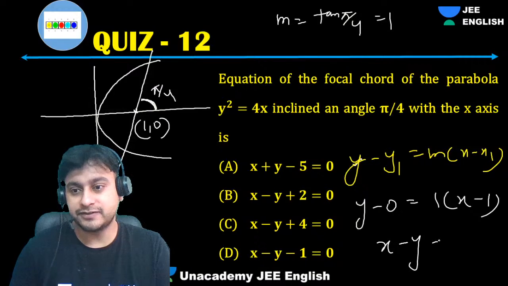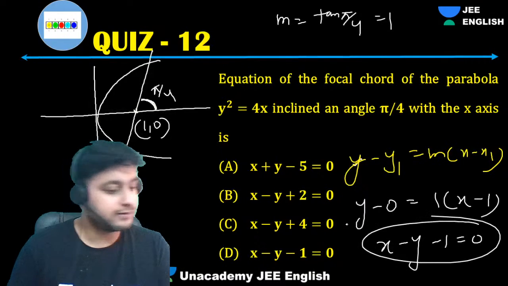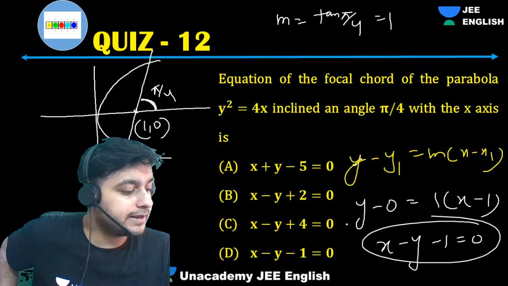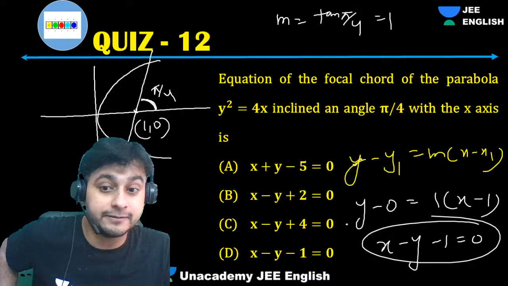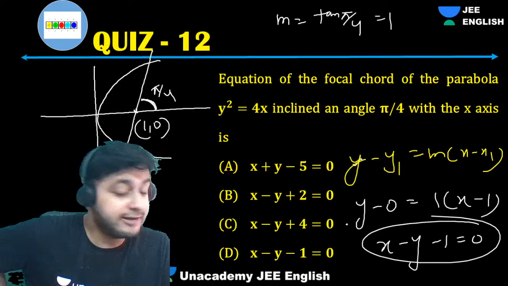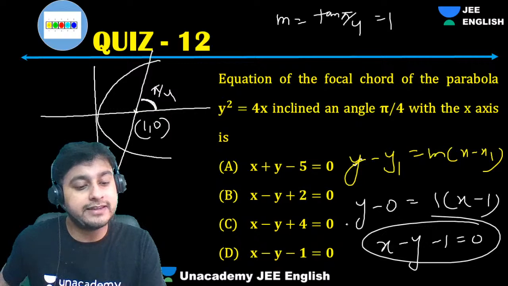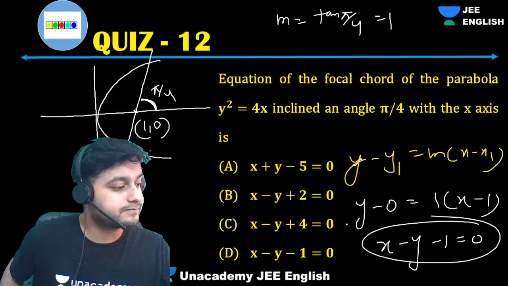We are getting x minus y minus 1 equals 0, na? I think it's wrong from your side. Check it once. It will be D. Come on, guys. How can you make this silly mistake? It's such an easy problem.